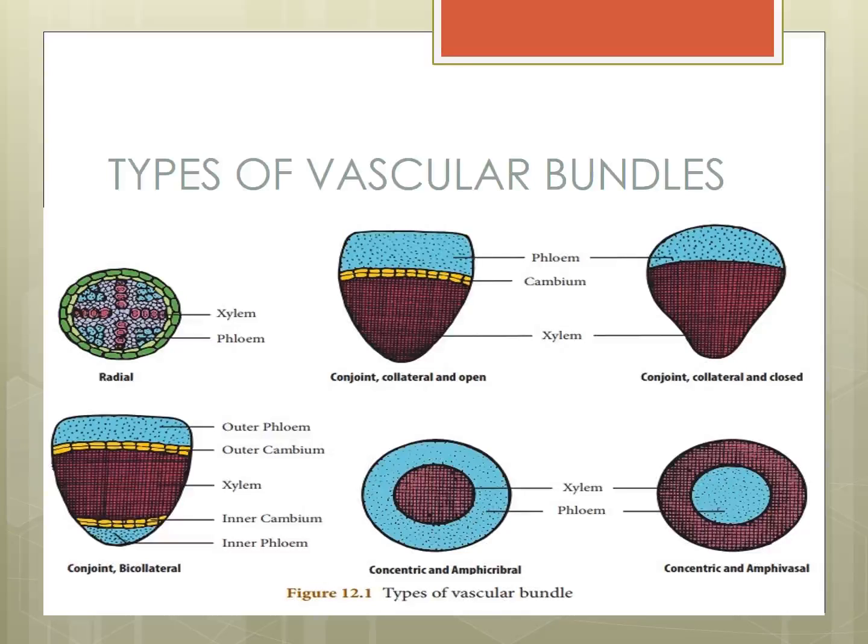Radial, conjoint, concentric. Radial only one type, conjoint two: collateral and bicollateral. Next one, concentric bundles, two types: amphivasal, amphicribal. Okay, have you understood?